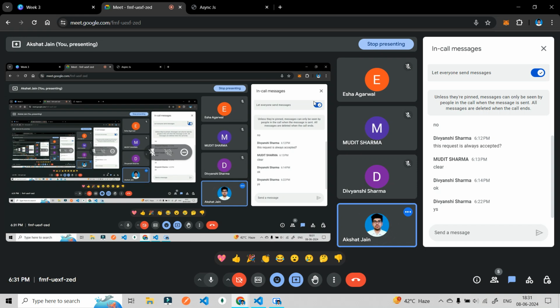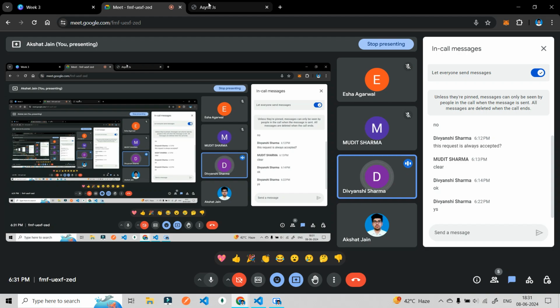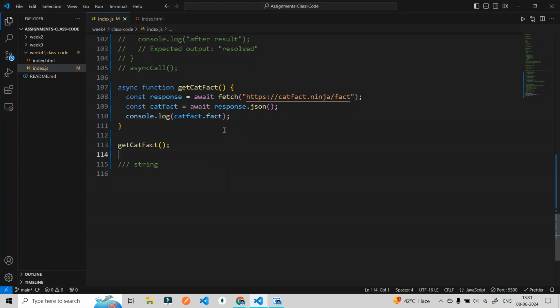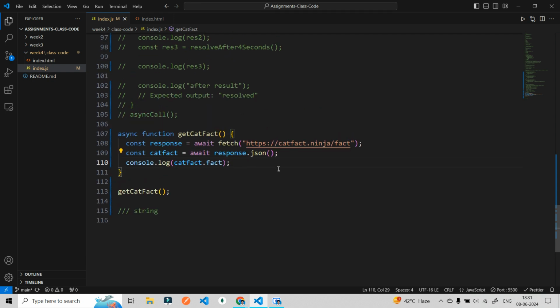Just write yes. We can use JSON.parse to convert the data back into object format. Let's use that, I also tried it. But what happened is that the particular data you are getting from the response, let me show it again.